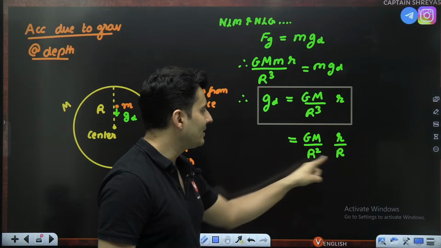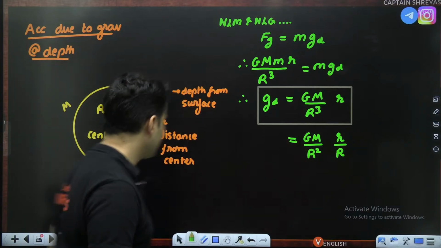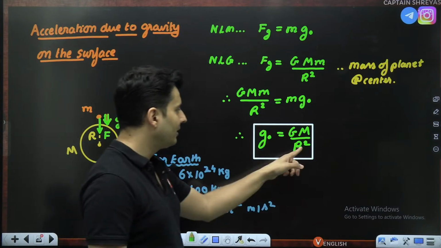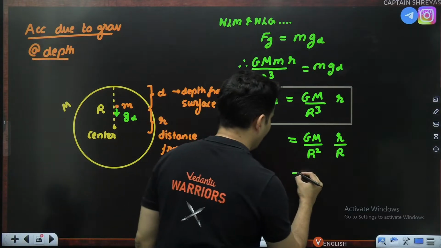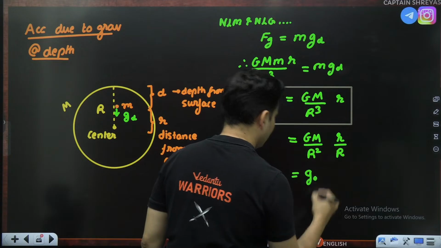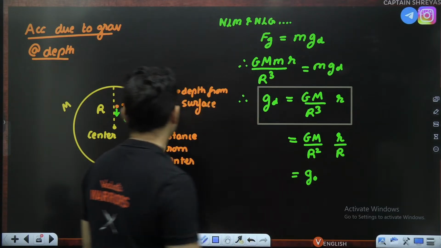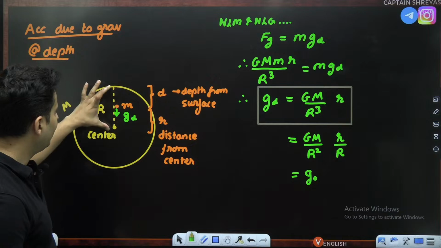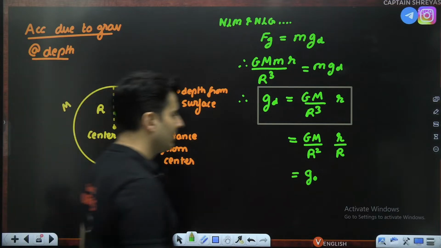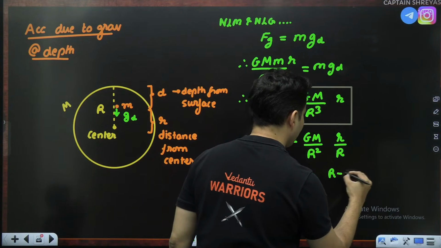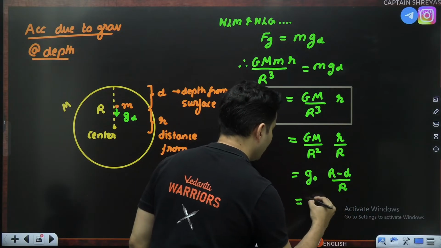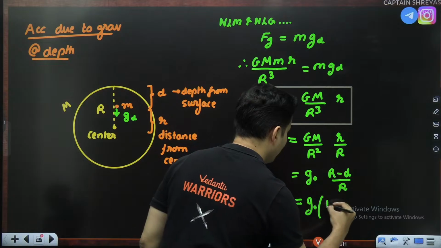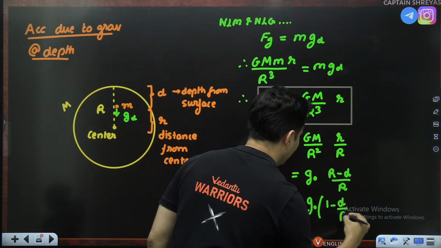Observe, R cube as R square into R. GM by R square is nothing but g naught, acceleration due to gravity on the surface. So this is g naught. What is small r? This small r is radius minus depth. So it is radius minus depth divided by R. So therefore, this will become g naught into 1 minus d divided by R.